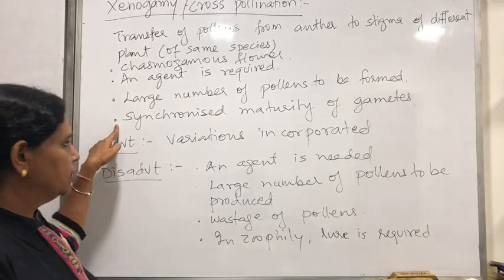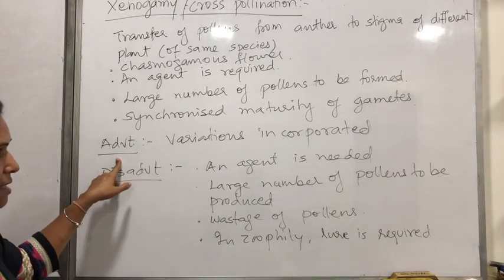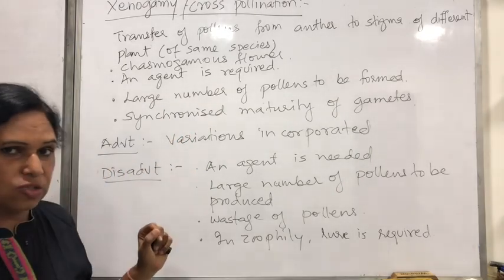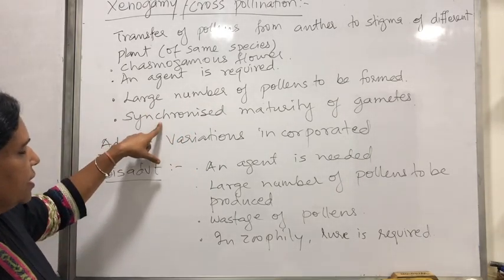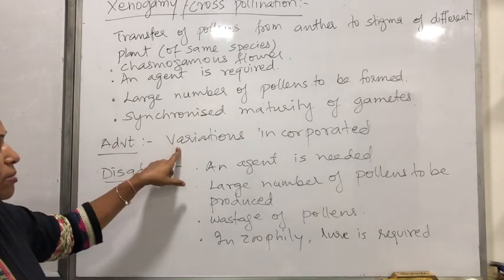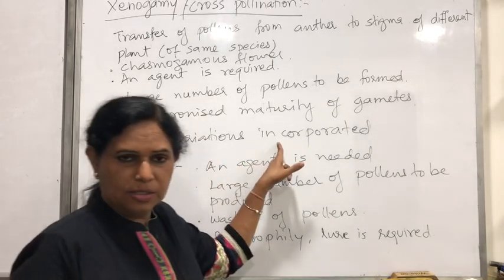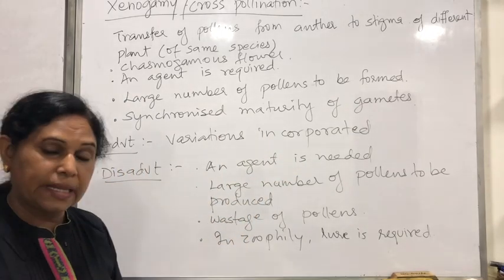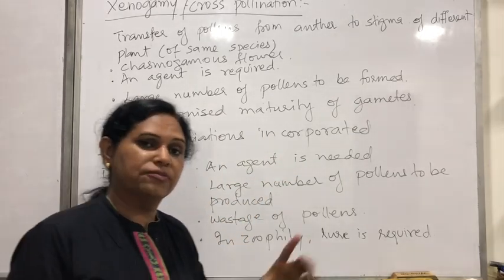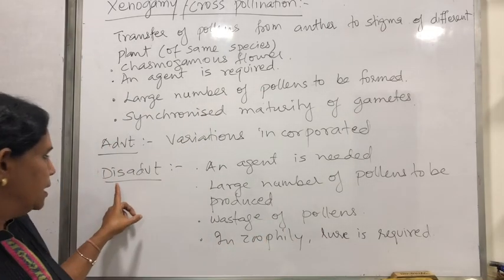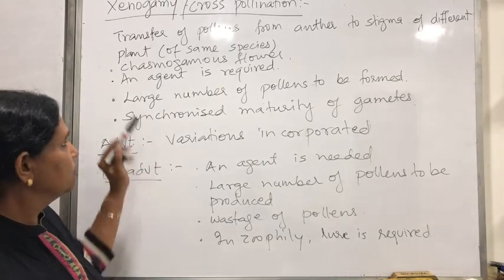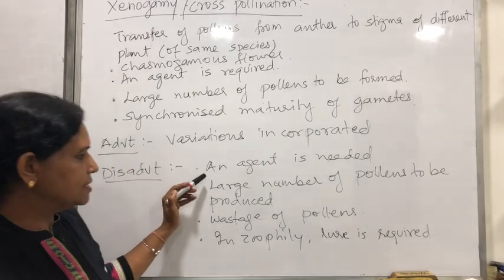gametes. Now, what are the advantages of this whole process? Although it's an energy consuming process, a large amount of energy has to be spent, variations will be incorporated. So it is worth it, because the variations coming up in the progeny will help in adaptation and further in evolution. But there are a lot of disadvantages. What will the disadvantages be? The same features we had. An agent is required.